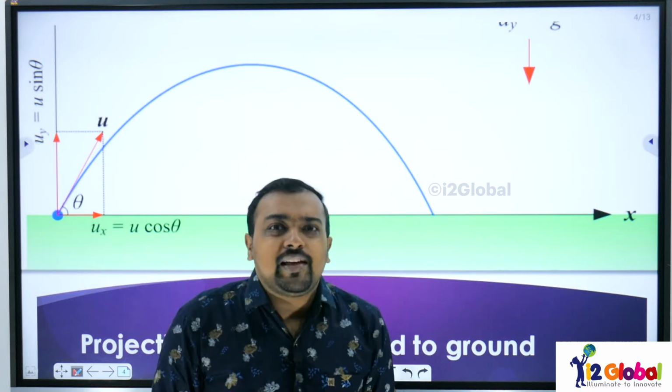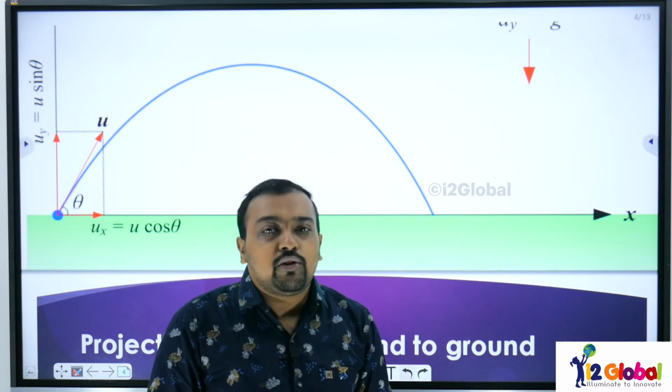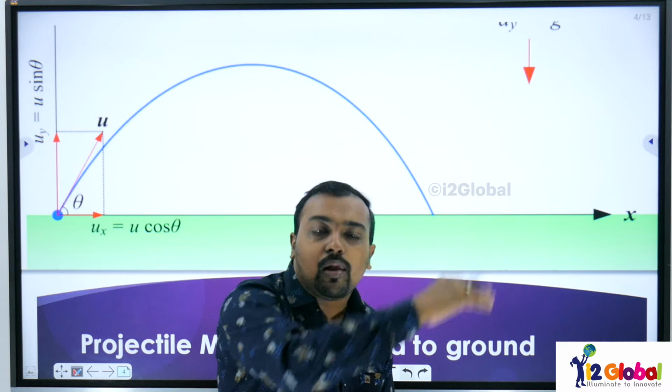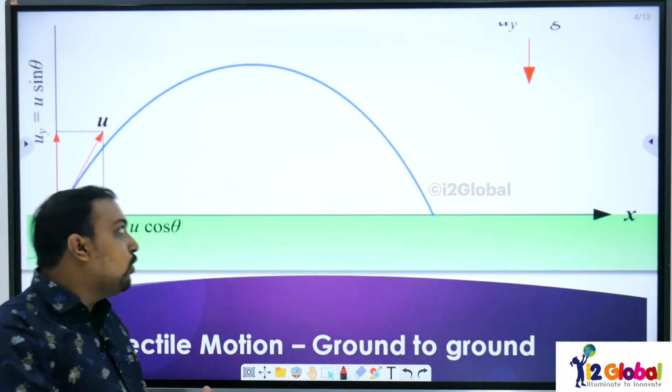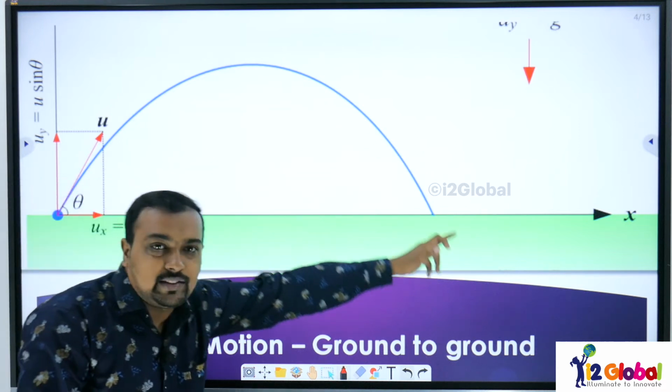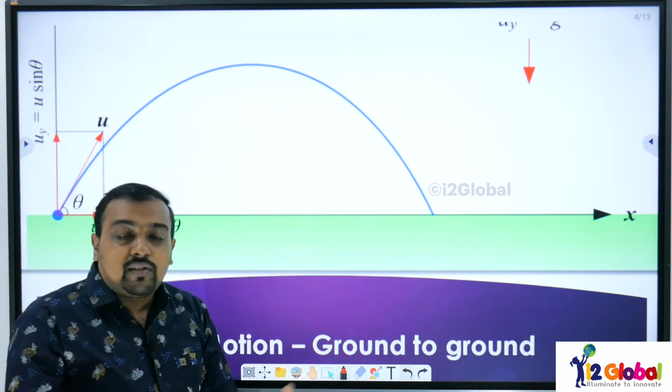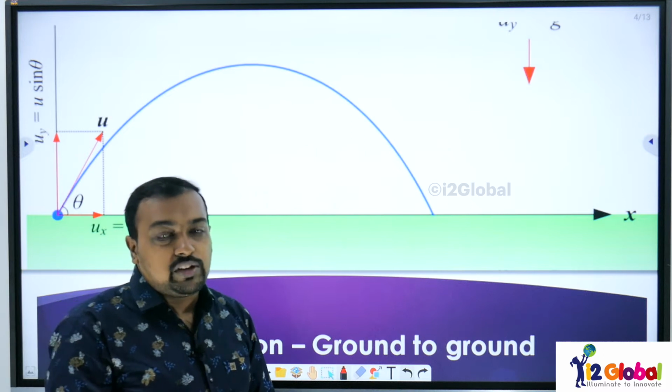A simple example would be that you are standing on the ground and you are throwing a ball. When you are throwing a ball, what will happen? What kind of path will it follow? It will follow something like this. Correct? So this is the projectile motion that we have to see today.